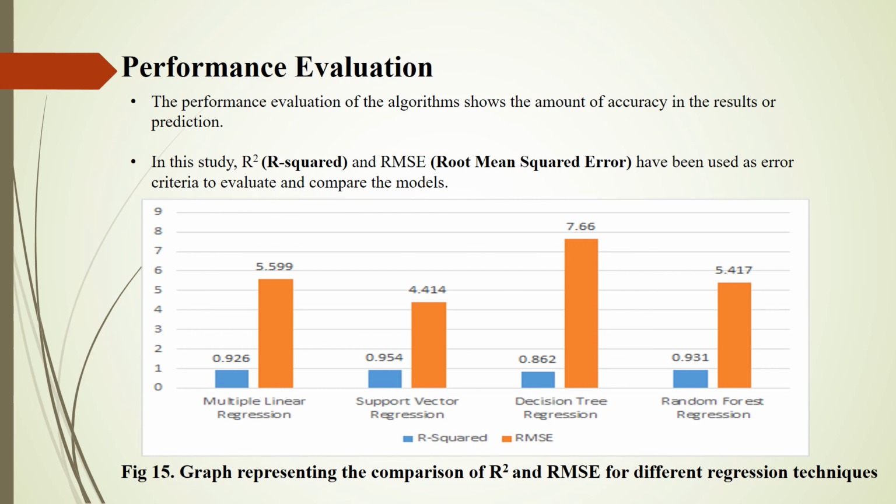This figure depicts a graph representing the comparison of R-square and RMSE for different regression techniques. It clearly shows that support vector regression is the best technique among all the four techniques, performing well for the prediction of NO2. Its error rate is found to be the least among the four algorithms considered. And decision tree regression has performed the worst of all algorithms as it has given a very high error rate.